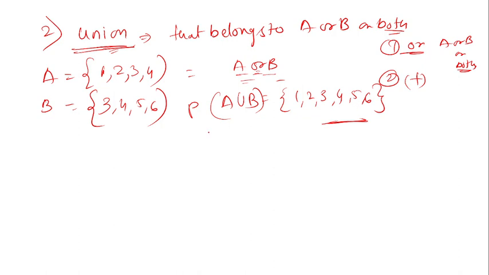Now, moving on to the addition rule of probability.